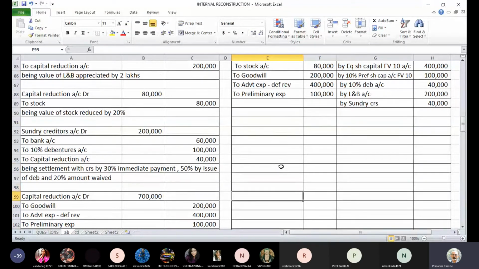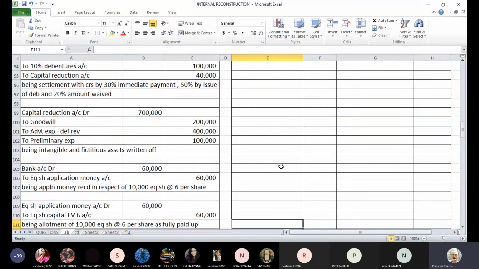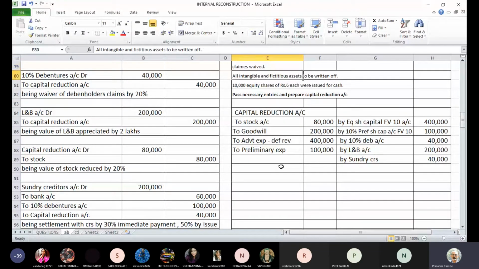Is there any entry after this that is affecting capital reduction? No. Last is issue of share. That has nothing to do with the capital reduction account. So these were the only entries that would have affected your capital reduction account. So can we check if the account balances or what is the status? If there is a credit balance, that will have to be transferred to capital reserve account. Let us see what is the scenario. Oh, it is balanced.